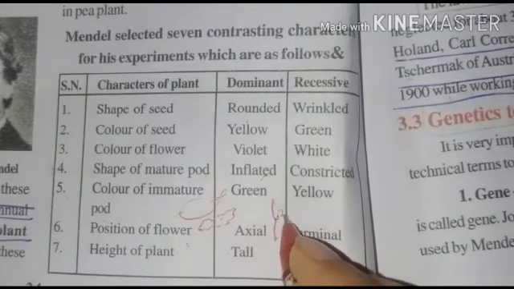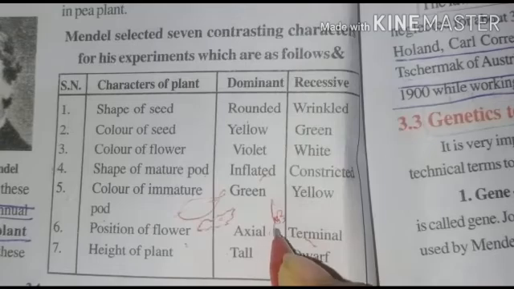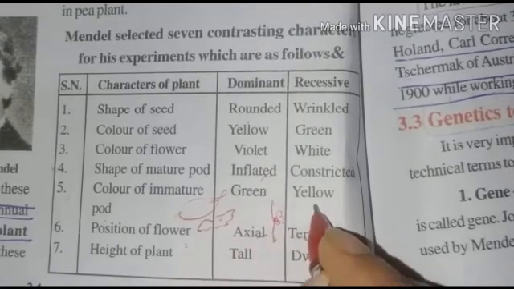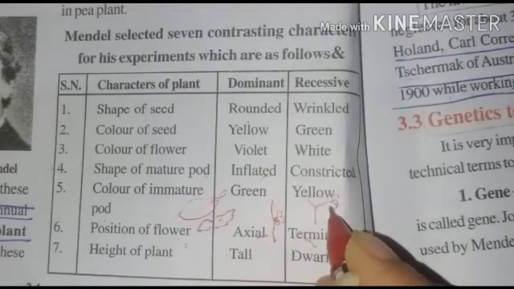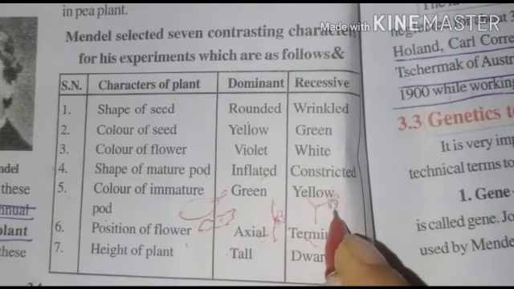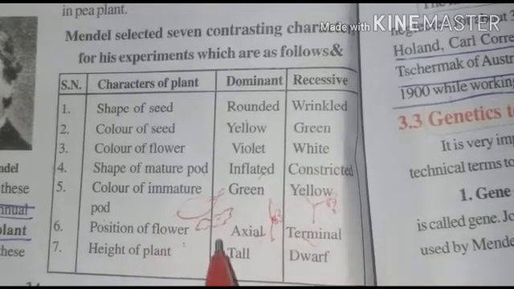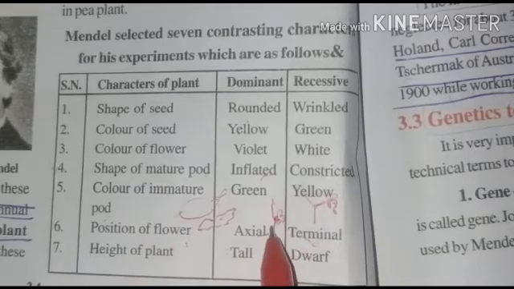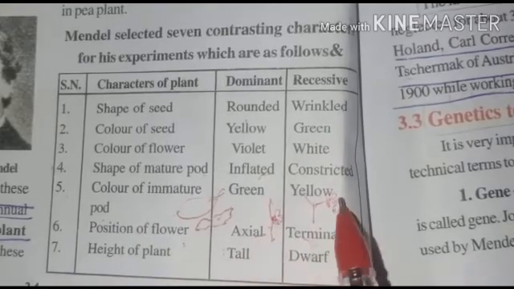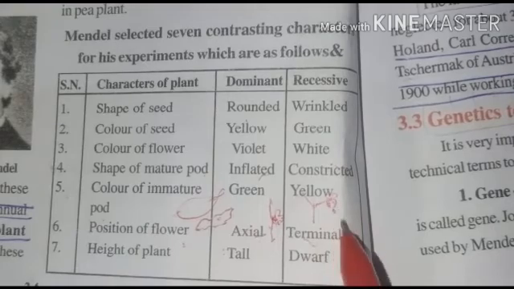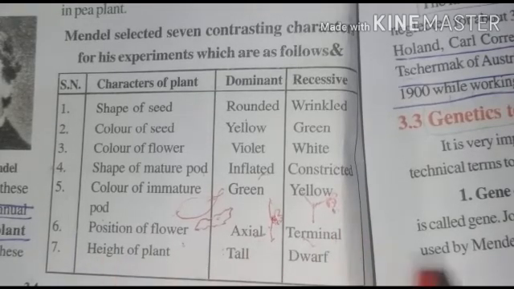When the flower is present on the axis, we call it axial. And terminal means the plant is divided into two branches, and the flower is present at the terminal point, so we call it terminal. So got it? Position of flower is also of two types.